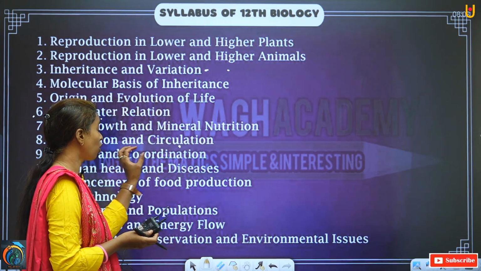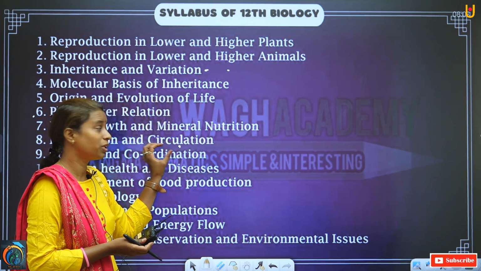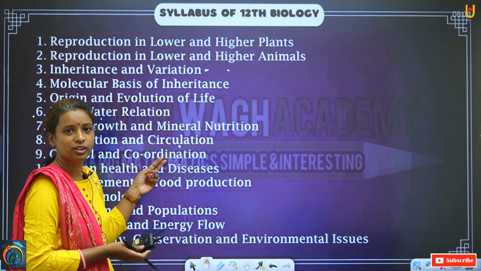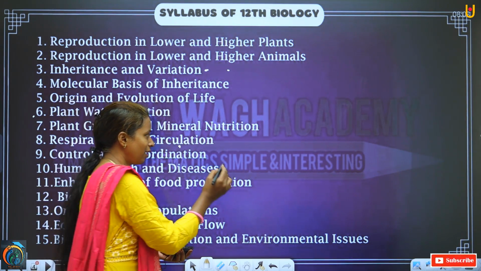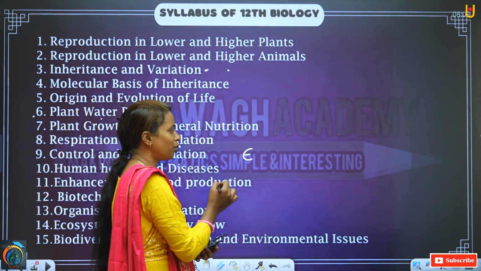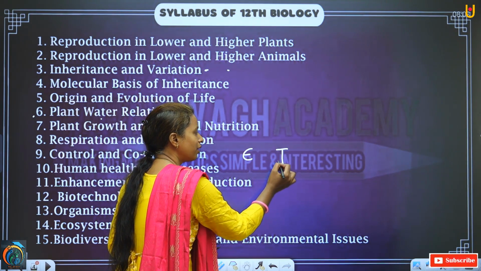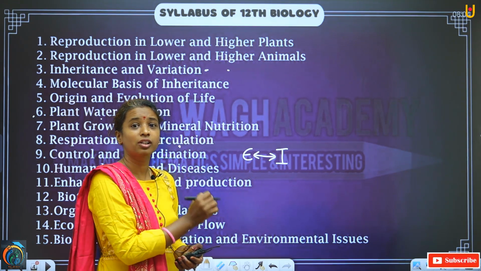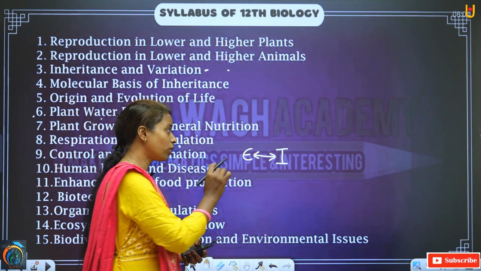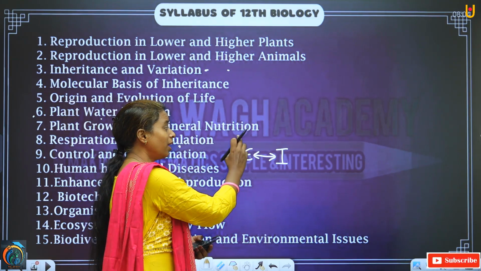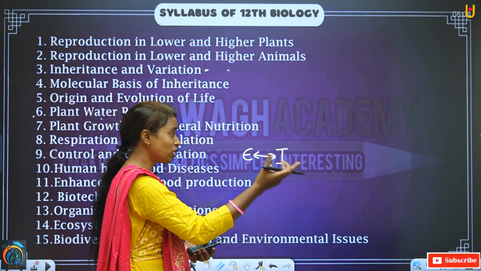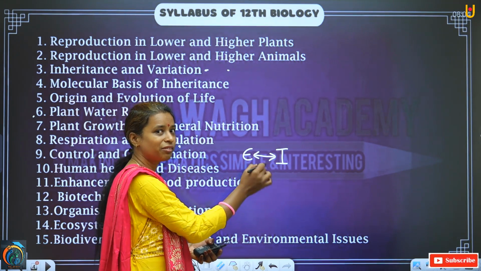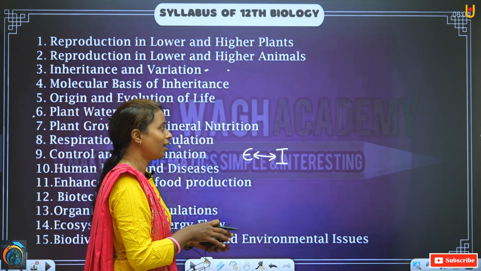But here coordination always takes place between two things. Which are these two things? External environment and internal environment. Coordination is taking place between the external environment, which is outside our body, and the internal environment, which is inside our body.